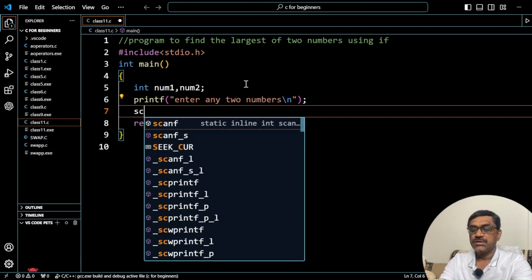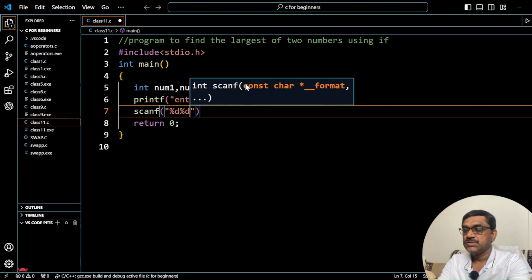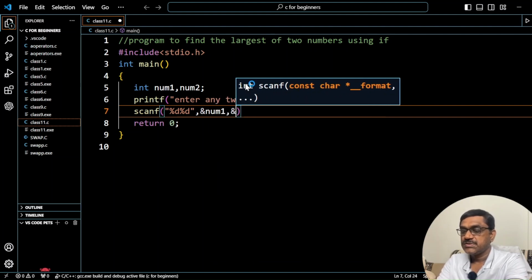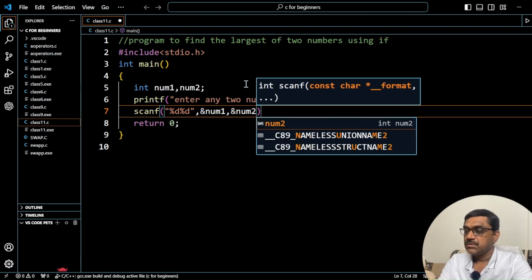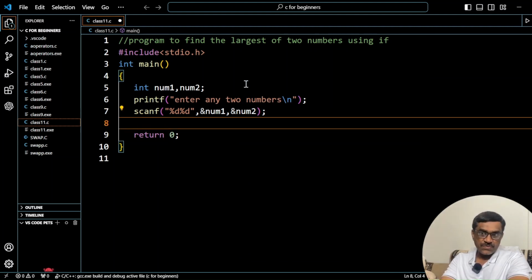Then you have to read, right? scanf, percentage d, percentage d, double quotes close, ampersand num1, comma, ampersand num2, right? Now we have read two integer numbers.